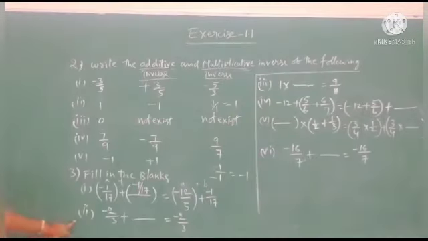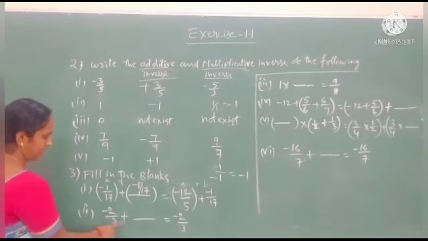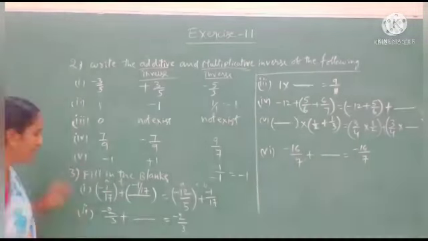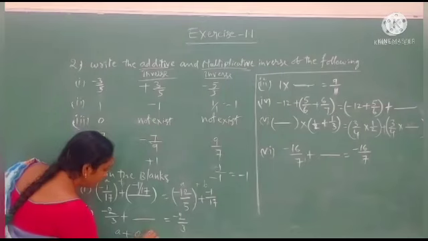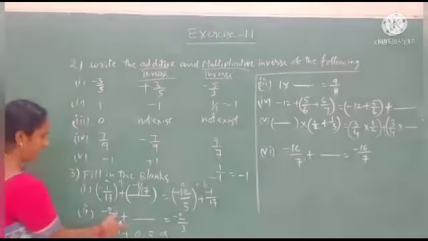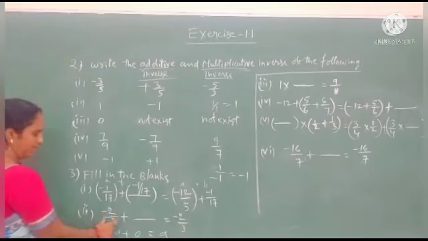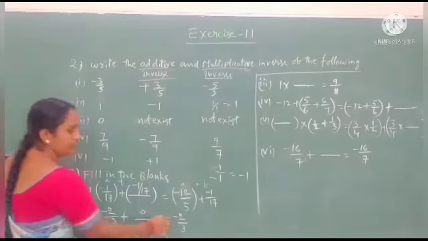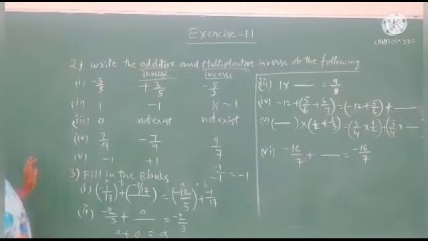After that, second question: minus 2 by 3 plus dash equals minus 2 by 3. I already told you, when we add 0 to any number we get the same number. Here, when we add 0 to minus 2 by 3, we get the same number. This is the second question.